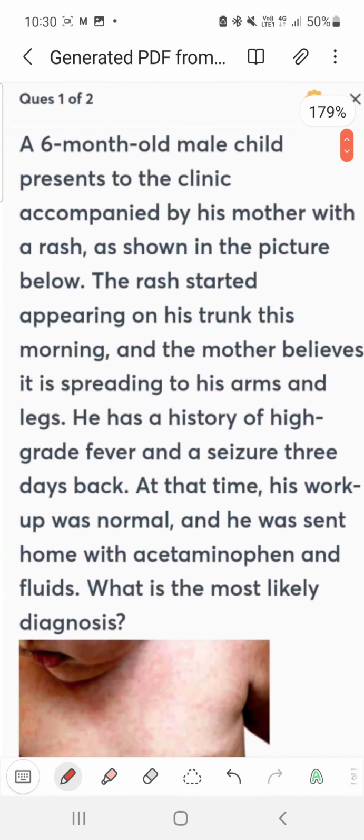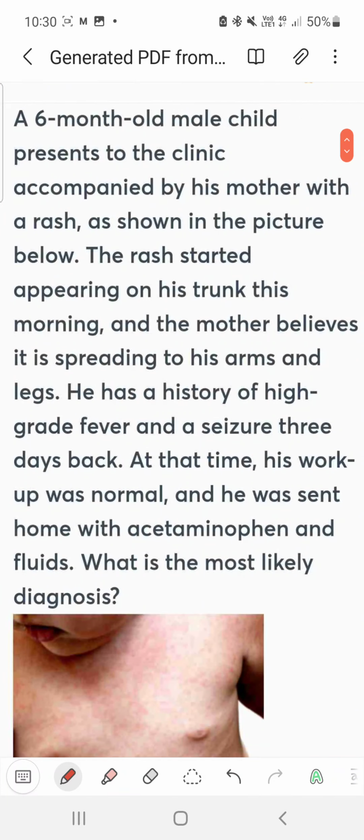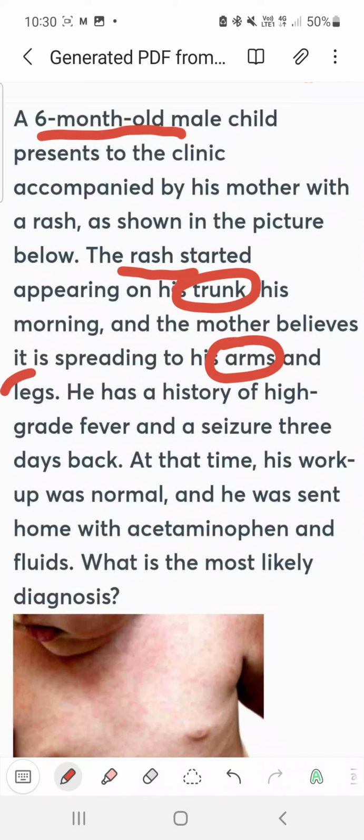Next question, you can see the picture also, is a 6-month-old male child complaining of a rash. It started appearing on the trunk, so you have a lot of answers in your mind, and it is spreading to arms and legs.